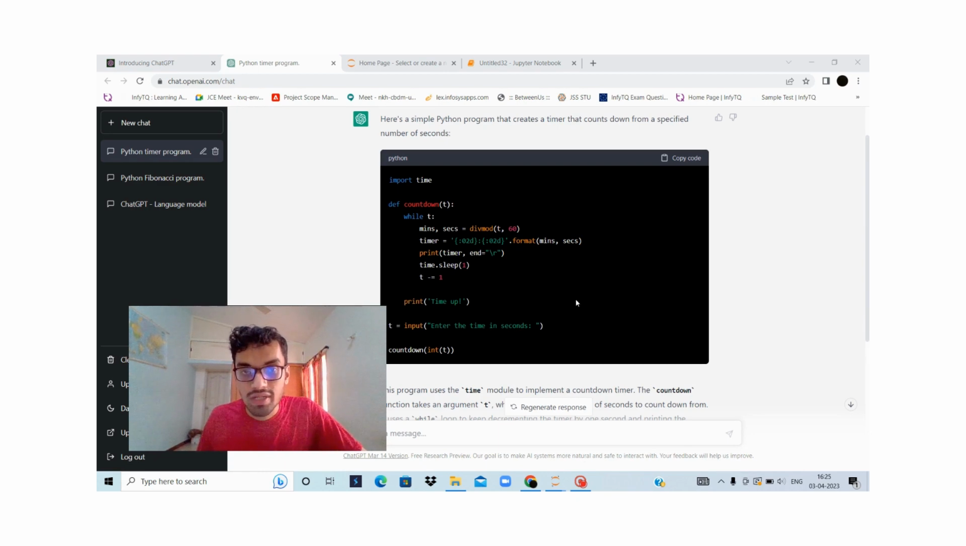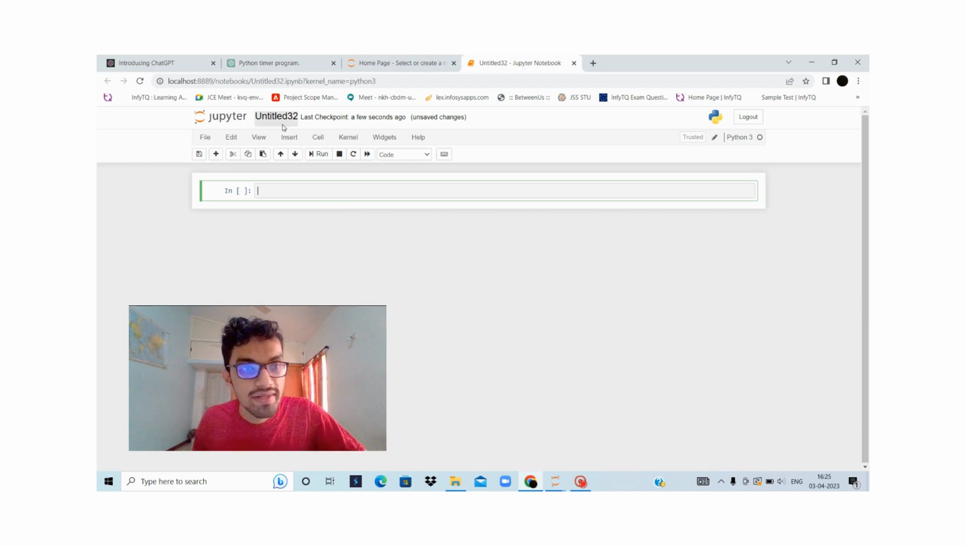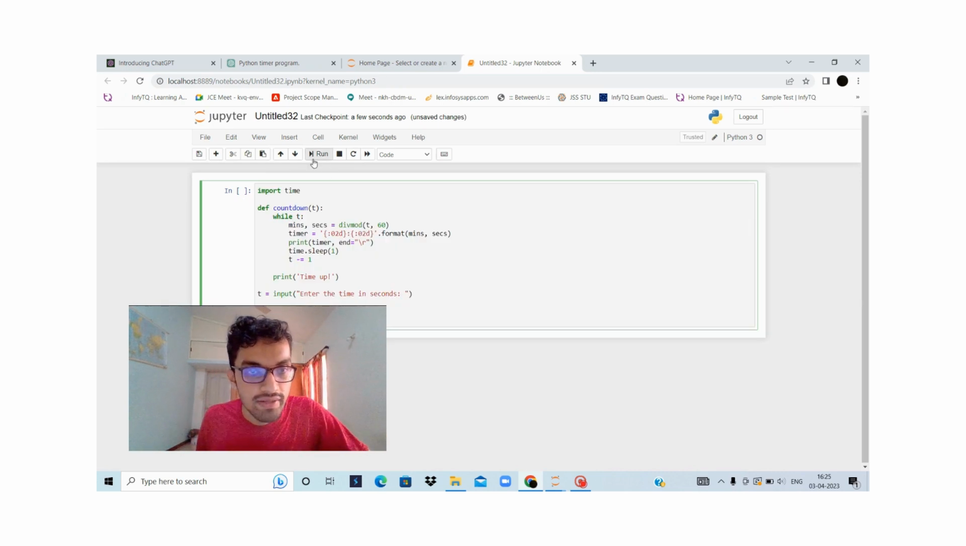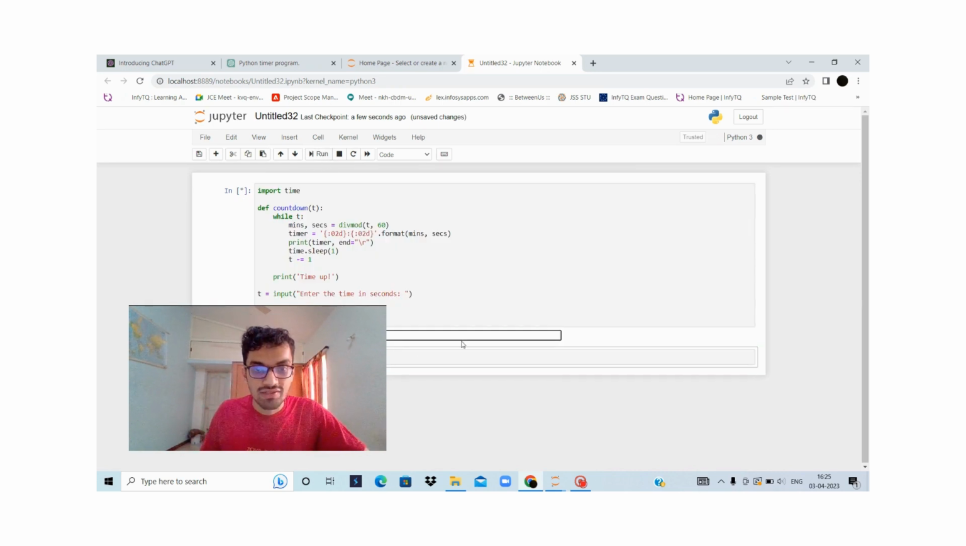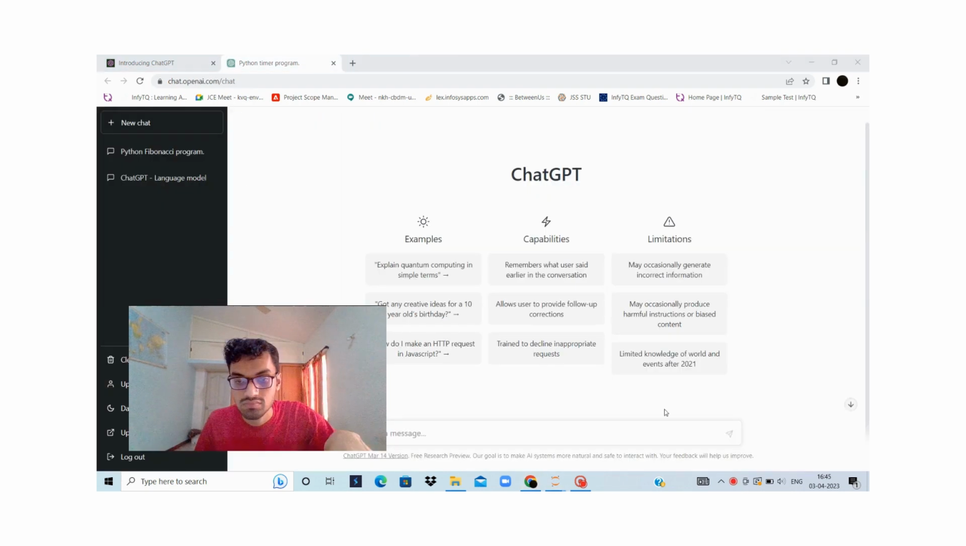So this is another program, about a timer. Let us see if this code works. We will copy this code and paste it in Jupyter, which is a Python executing platform, and we'll run this program. Yes, it is fine. I think it is working. Here, if we add seconds, like 7 seconds, then yes, now you can see that the timer is decreasing. Hence, this program is correct. ChatGPT has answered this program.